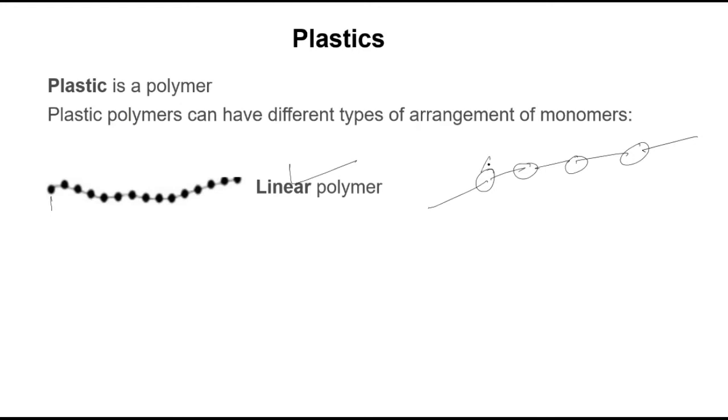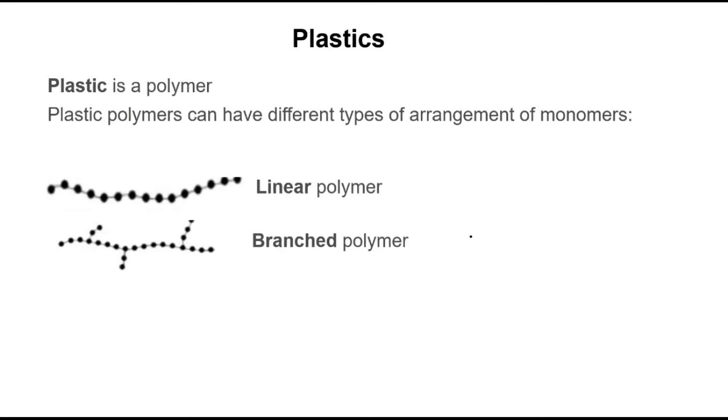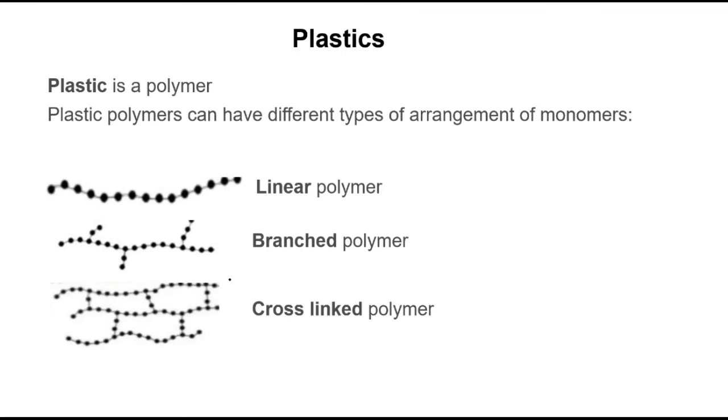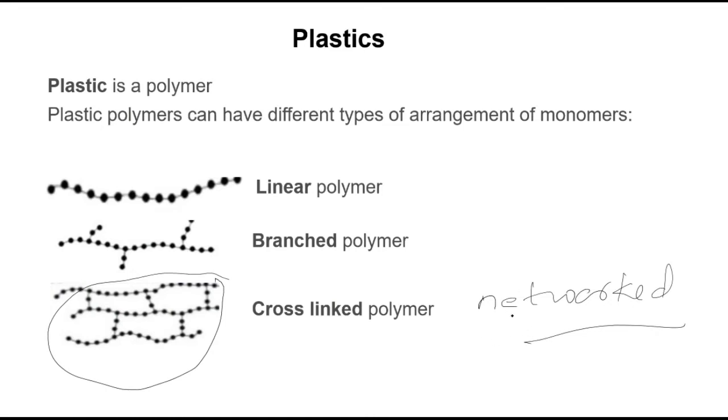Suppose if there is one more connection of chemical here and here and here and so on, that type of structure is called branched polymer, right? Sometimes, other than these linear and branched, there are cross-linked polymers. It will be like this. Sometimes there is some structure which is also called networked polymer. So they look like a network.